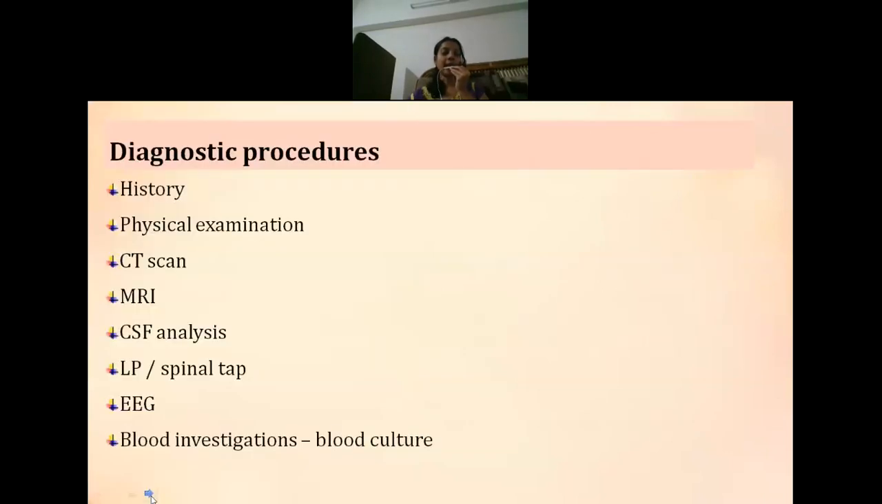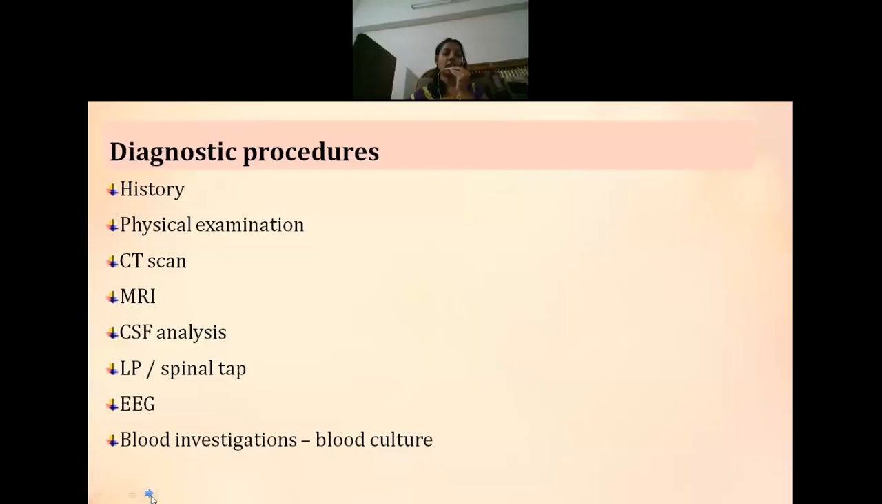Next is how to do the diagnosis of meningitis. First of all, perform history, a proper physical examination, and perform Kernig sign and Brudzinski sign. CT scan and MRI may help to detect that the meninges are infected. You can also do a lumbar puncture. Then you can send the CSF for analysis, that is, cerebrospinal fluid can be sent for analysis.